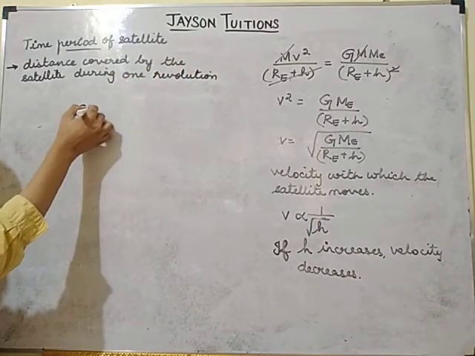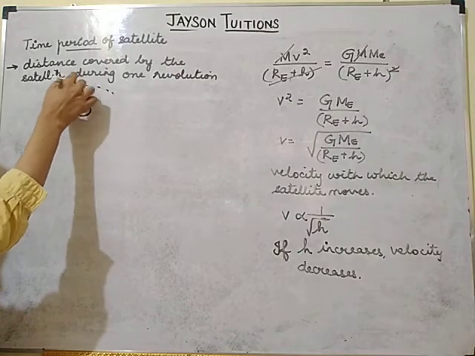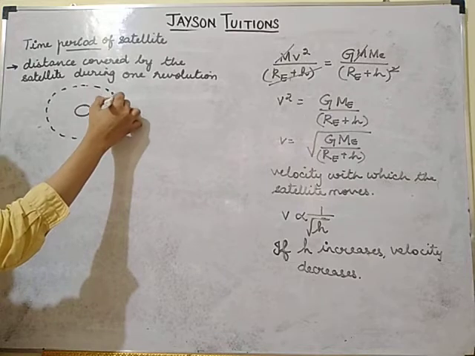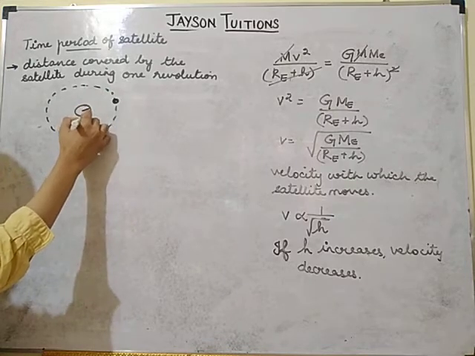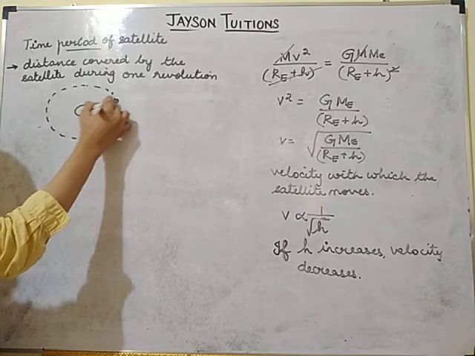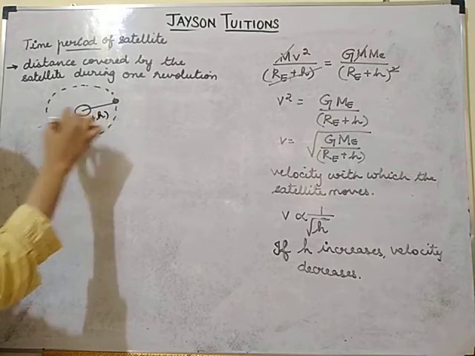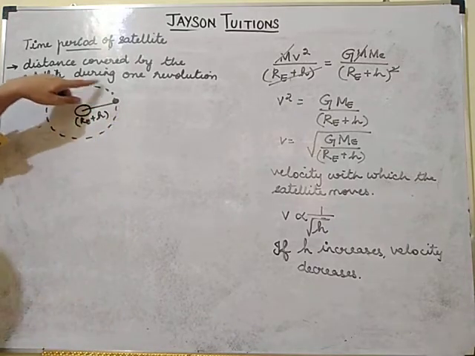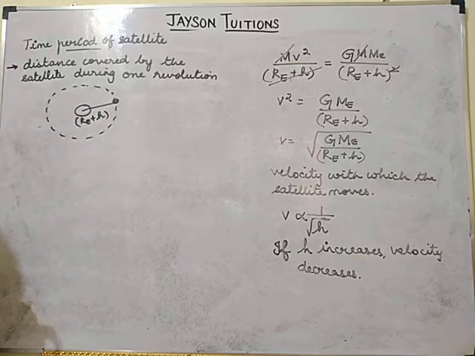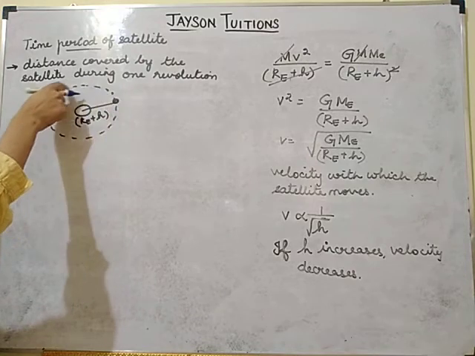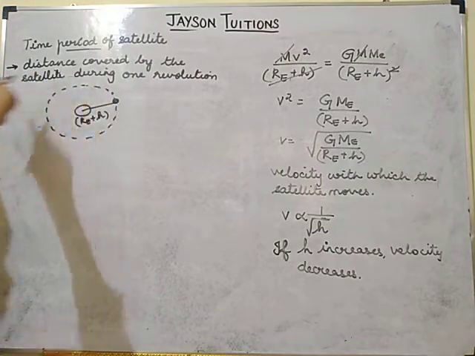Now the Earth will be here, yes or no? The satellite will be moving in the circular orbit. As I told you, the radius of the Earth will be RE and the height of the satellite will be H. So the distance will be RE plus H. So the satellite will be moving in the circular orbit. Circular orbit means it is moving along the circumference of the circle.